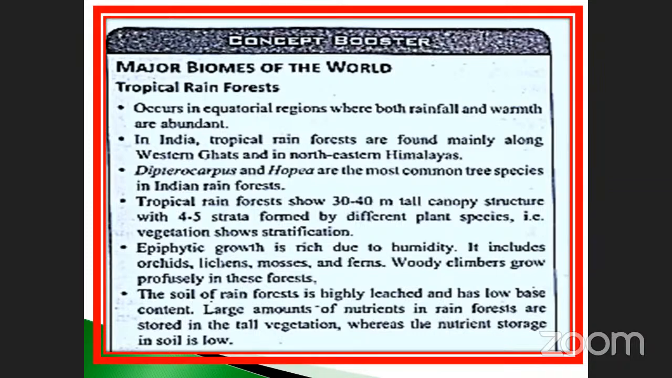Tropical rainforest shows a 30 to 40 meter tall canopy structure with 4 to 5 strata formed by different plant species, that is vegetation, so stratification. Okay, that is stratification. See here how it will be.